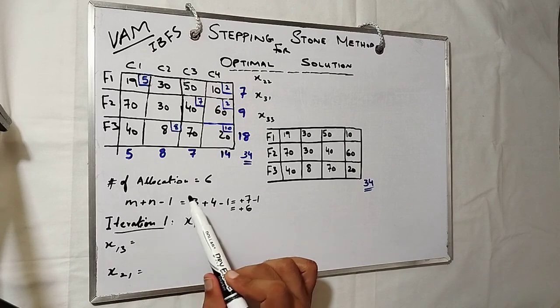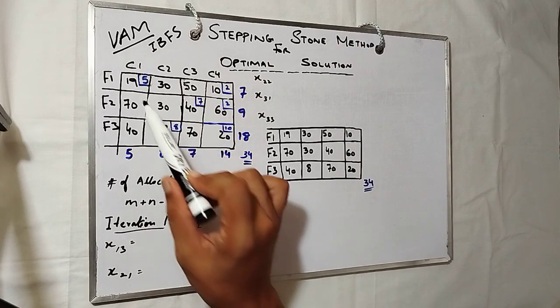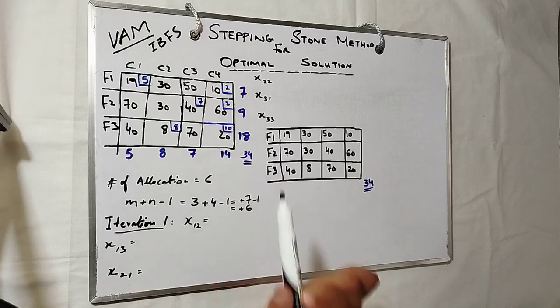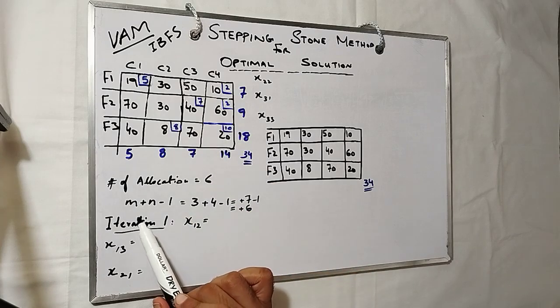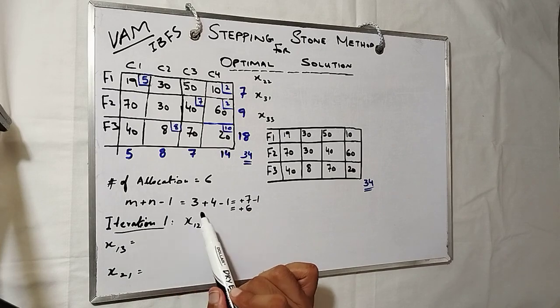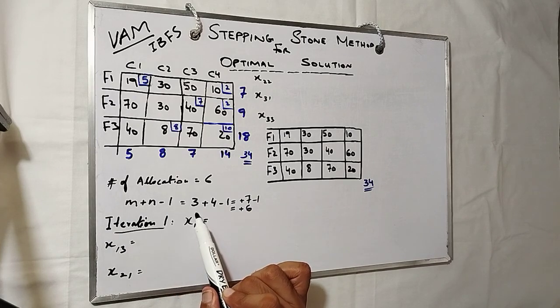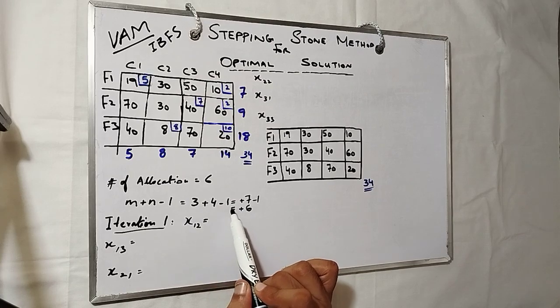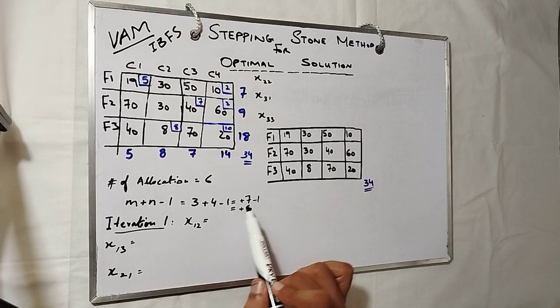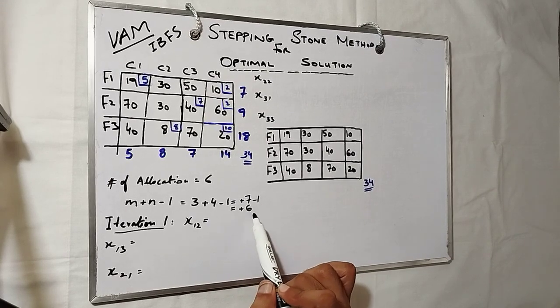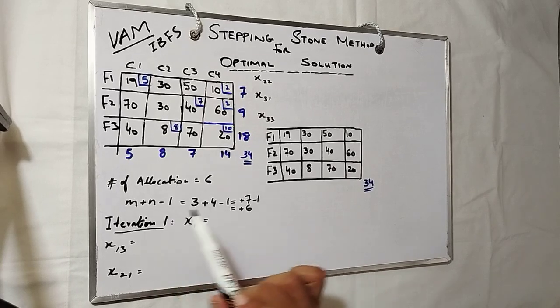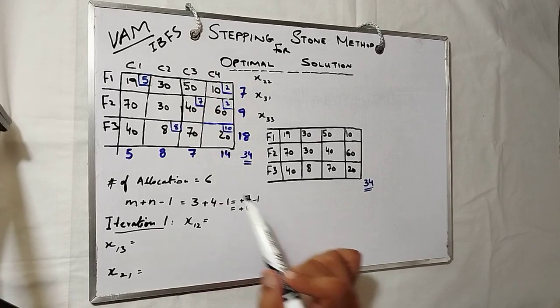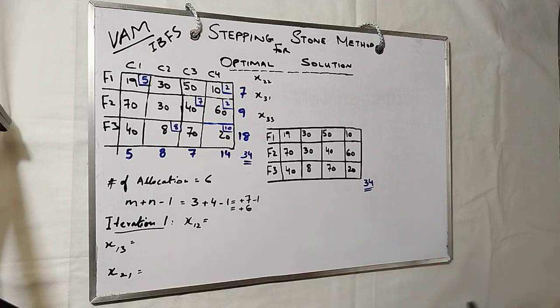First step: the number of allocations equals 6. 1, 2, 3, 4, 5, 6. 6 is the number of allocations you see. And use this formula: m plus n minus 1. m is the number of rows, n is the number of columns, and minus 1. So you see 3 plus 4 minus 1 equals 6. So 6 is what we got through this formula. The number of allocations and this formula result must be the same. If they are the same, then we can use the stepping stone method for the optimal solution.